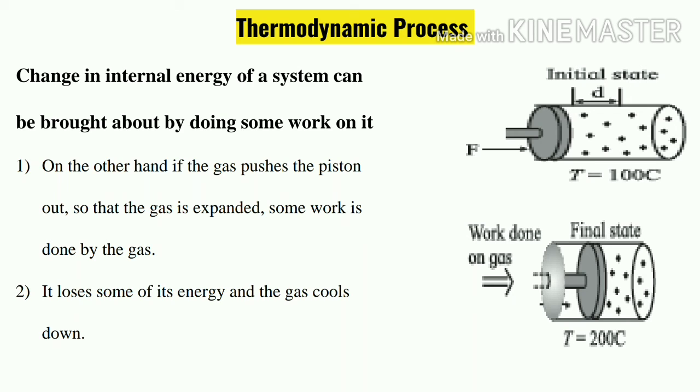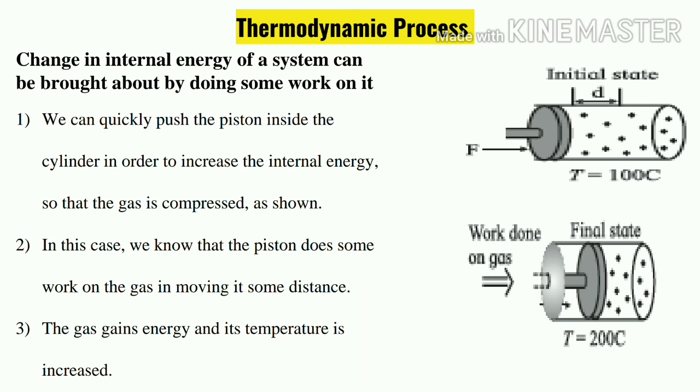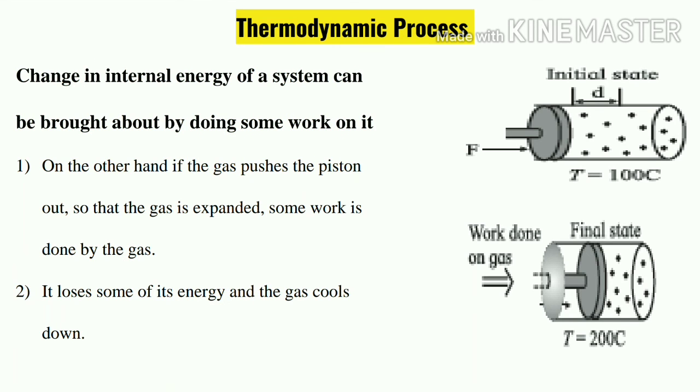So it loses some of its energy and the gas cools down. Previously it was doing some sort of work, so gas temperature was increasing. You can see previously temperature was 100 degrees Celsius. After pushing the piston inside, temperature increased to 200. Now imagine the inverse process. Gas is doing some sort of work on the piston. So what is happening?